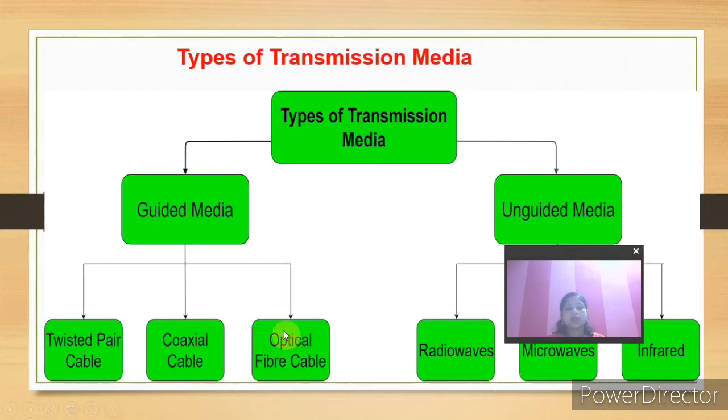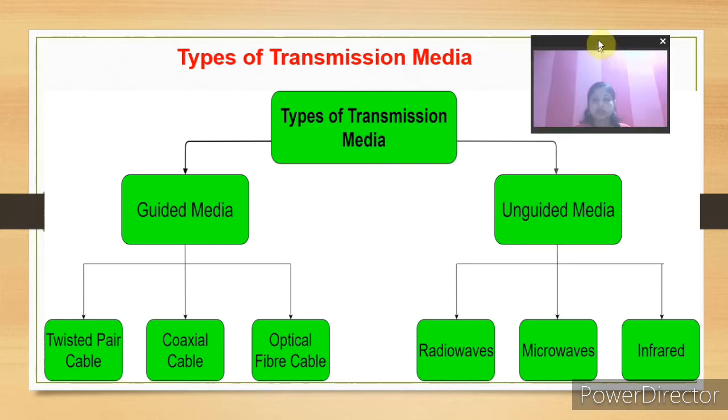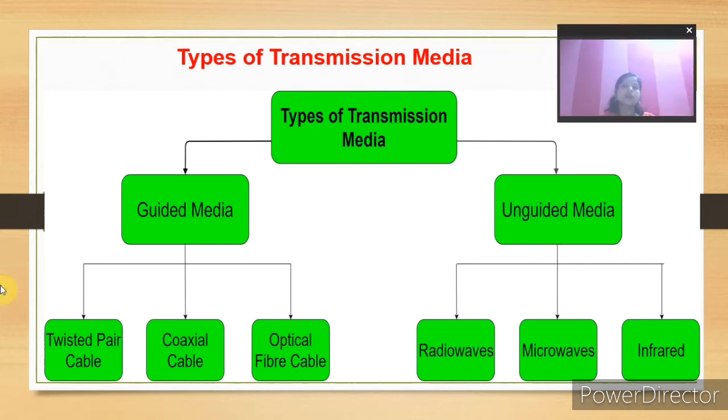I have one chart for you. If you remember this chart, then there will be no problem in remembering the transmission media. Transmission media are of two types: guided media and unguided media. Guided media are of three types: twisted pair cable, coaxial cable, and optical fiber cable. Unguided media, as I already told you, are radio waves, microwaves and infrared.